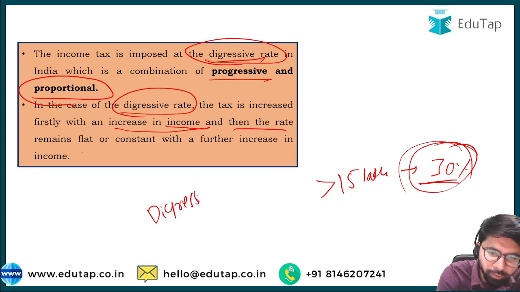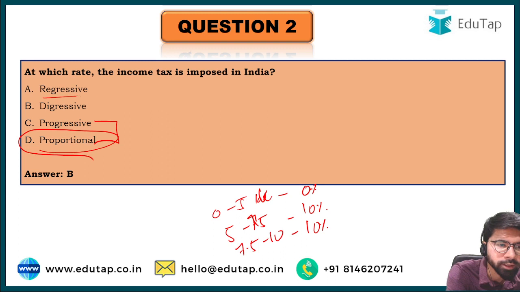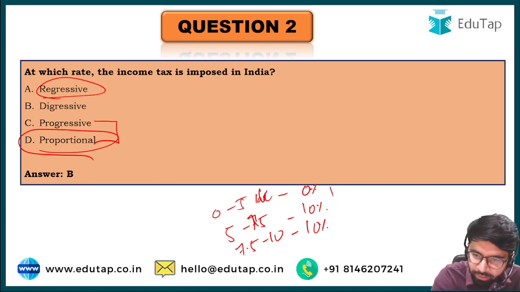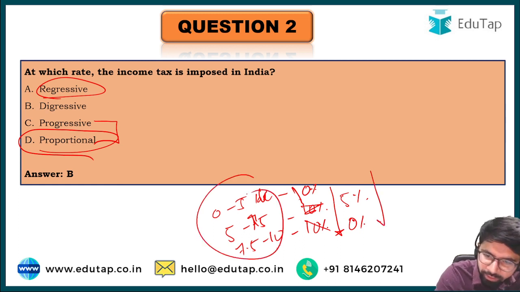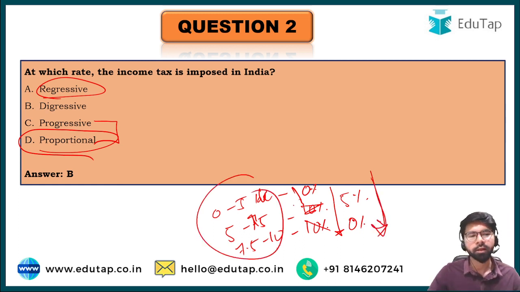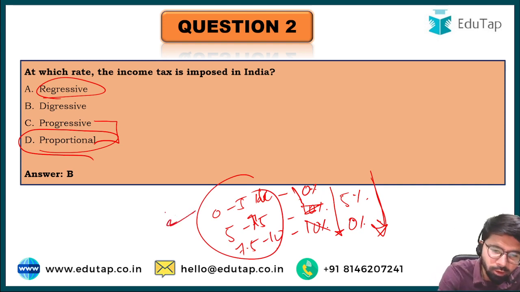Digressive. So if I were to tell you what exactly is the regressive taxation system: in regressive, if there is an increase in income, then the tax rate starts decreasing. For example, if for 0 to 5 lakh the tax slab is 10%, and 5 to 7.5 lakh it is 5%, and above 7.5 lakh it is 0%, then with the increase in the income the tax rates are decreasing. This is a regressive system. This is not followed in India.